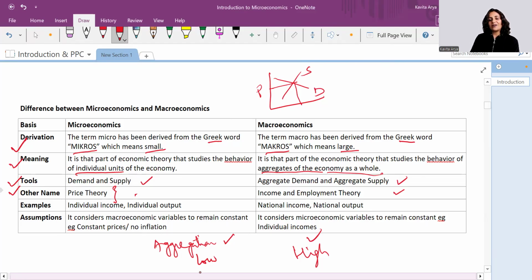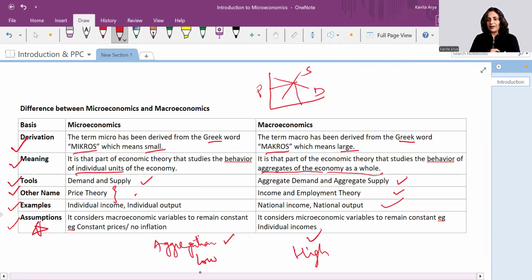And macro is called income and employment theory, which is the basic crux of macro. Then we have examples: individual income, individual output, national income and national output, and then the assumptions. Most often these assumptions are not clear to the students and they omit this statement. Let me try explaining the same.